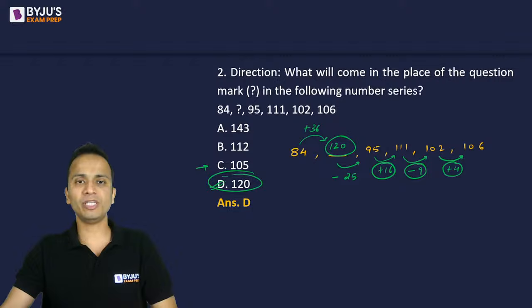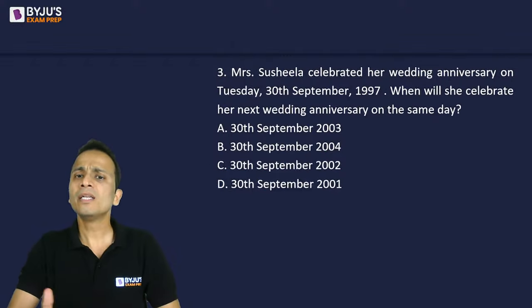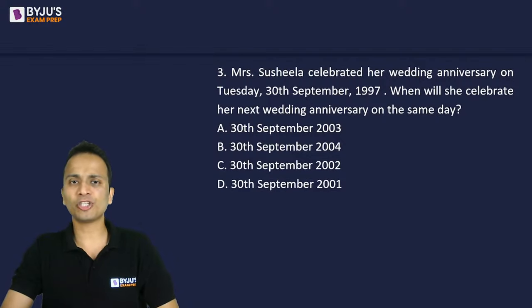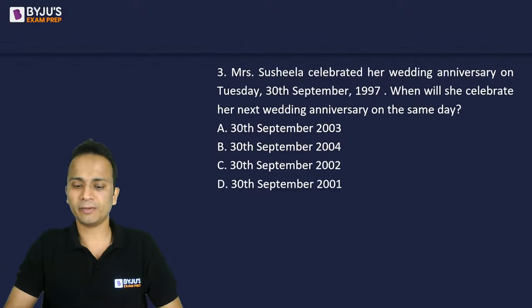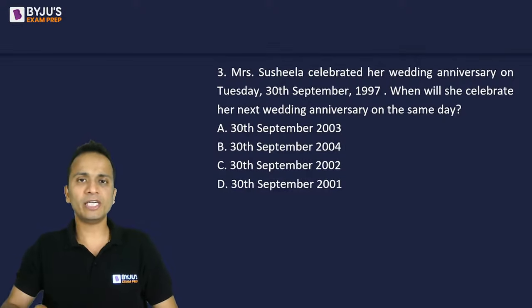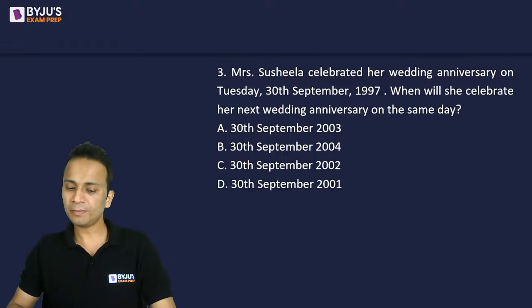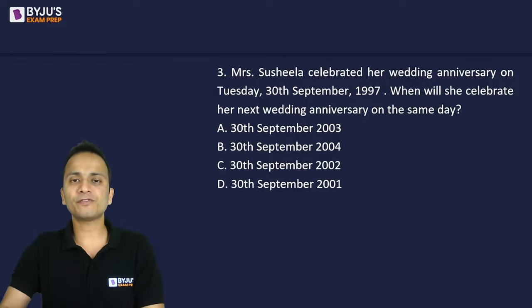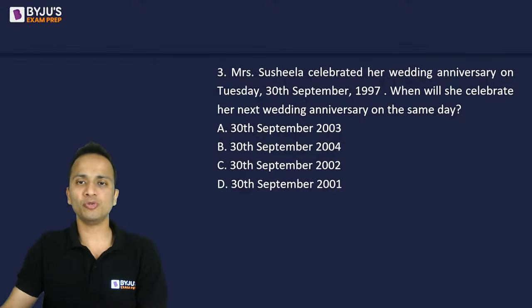All right. Question number 3 on your screen now. Now, this is related to calendars. Easy question of calendars. They are saying that the wedding anniversary of a particular person is on 30th of September 1997 and it was a Tuesday. So when will she celebrate her next wedding anniversary on the same day? Basically this question is related to the repetition of calendar. So you'll have to find out in which year 30th of September will again be a Tuesday.